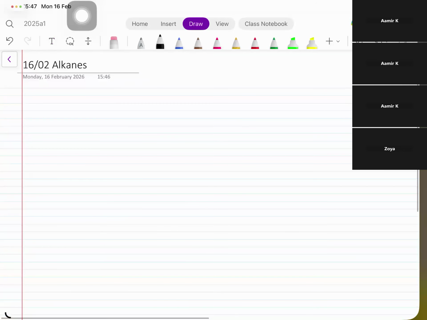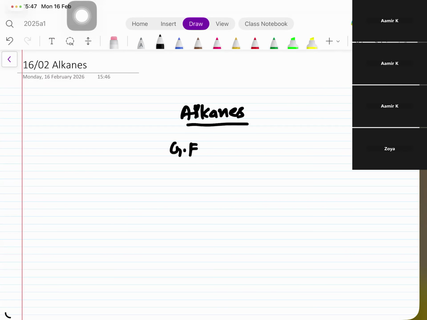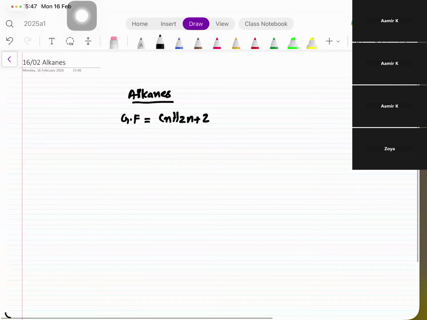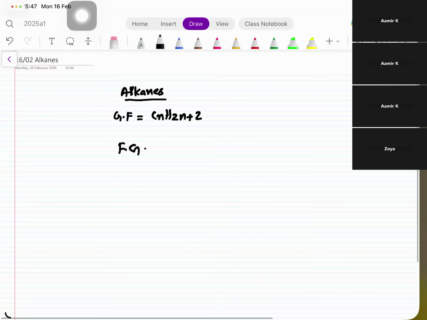Yes, alkanes. Today we are going to see the alkanes, their methods of preparation and their reactions, right? So if I just give you a revision, the general formula for alkanes is CnH2n+2. What is the functional group? There is no such functional group for alkanes. You can take it as the carbon-carbon single bond, but there's no functional group for alkanes, right?